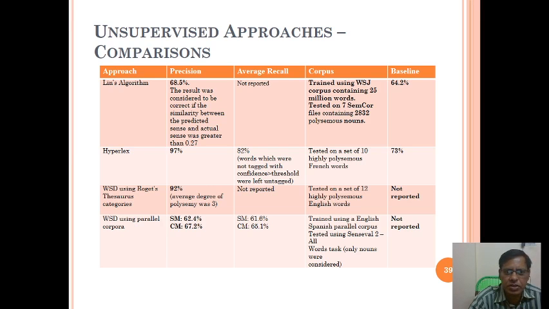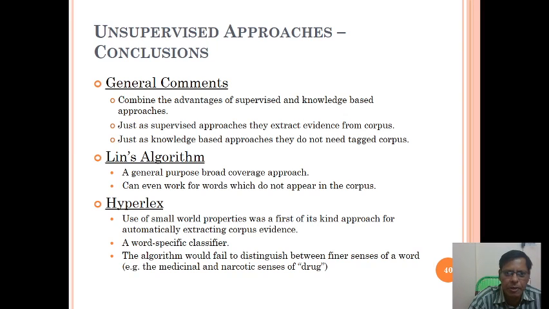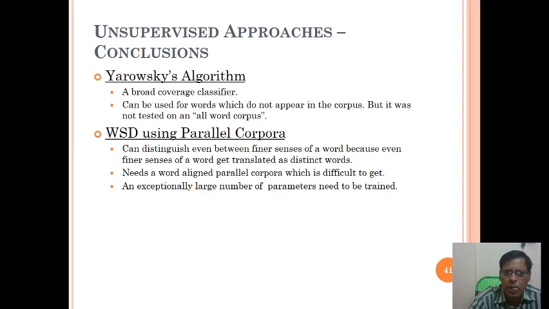Unsupervised approaches, that is comparisons of Lin's algorithm and precision that we can see, average recall, corpus, baseline that we can see here. Okay, so unsupervised approaches, conclusions are general comments, Lin's algorithm and hyperlinks. Okay, Yarowsky's algorithm and WSD using parallel corpora.